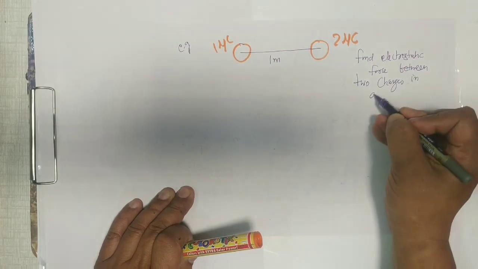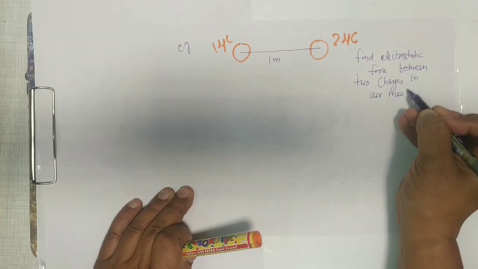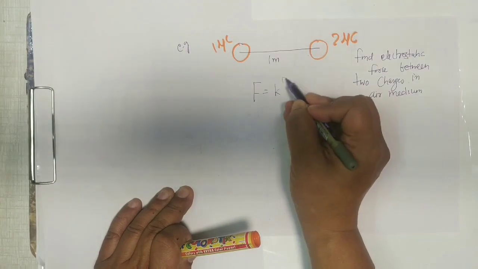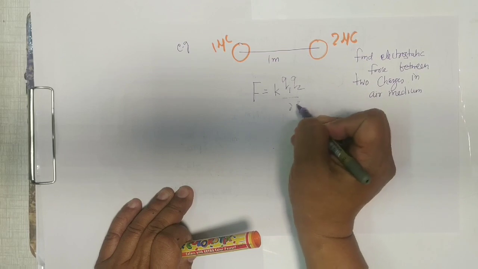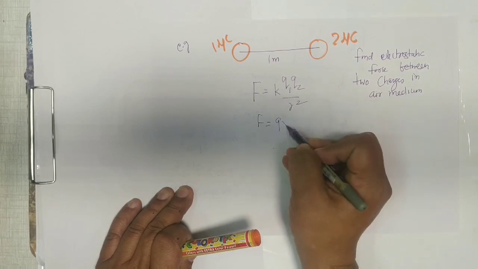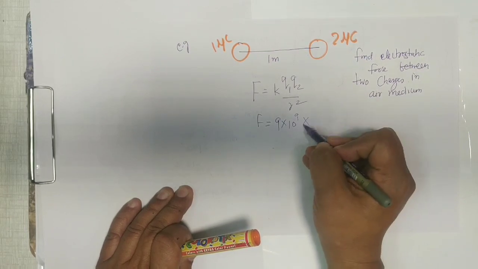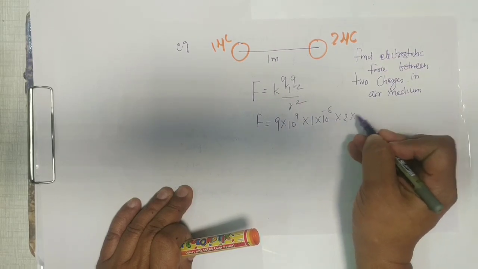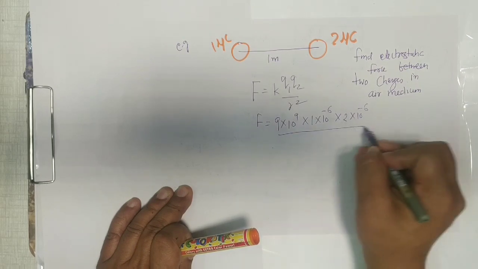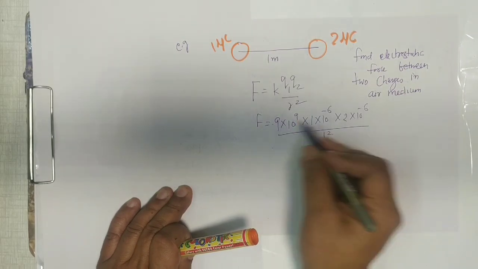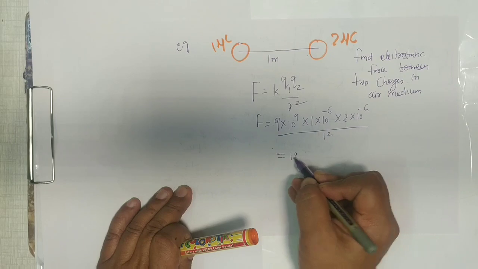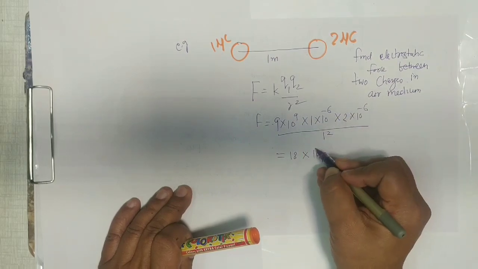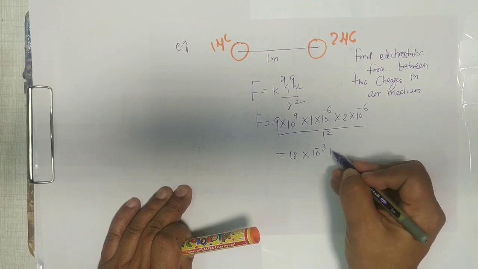So very simple. It's a simple example. How we are going to do it? We know that F is K Q1 Q2 by R square. What is the value of K? 9 into 10 to the power 9. What is Q1? 1 into 10 to the power minus 6. Then Q2 is 2 into 10 to the power minus 6. And R is 1 square. So you solve it out, it becomes 18 into 10 to the power minus 3 Newton.